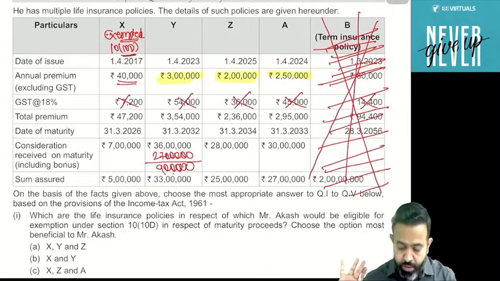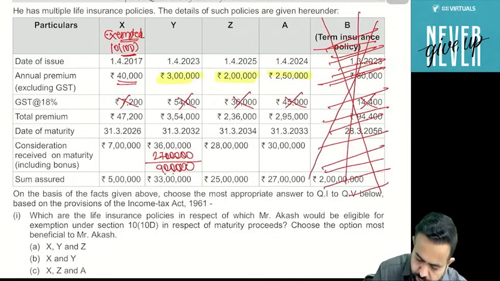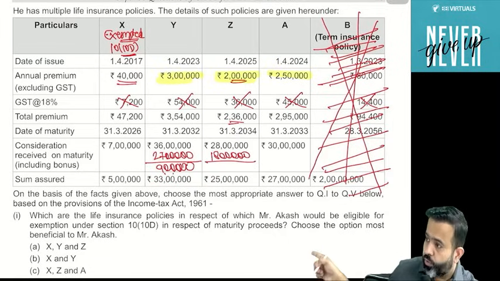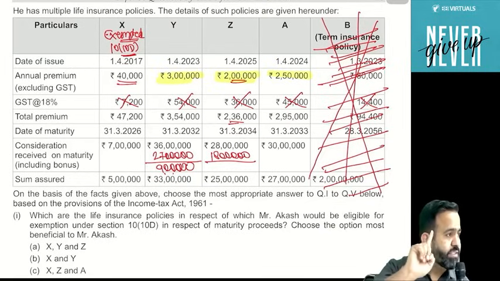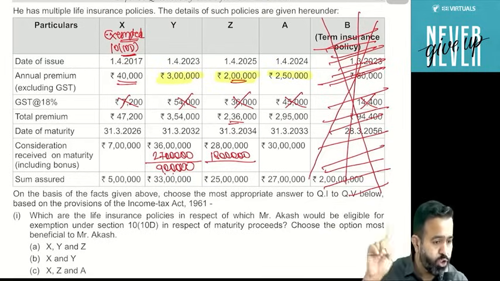Now policy Z, calculate 2 lakh multiplied by 9, so 18. Guys, here also GST is not considered. Dhyan rakhna, for exam purpose, you should remember that GST should not be considered here.